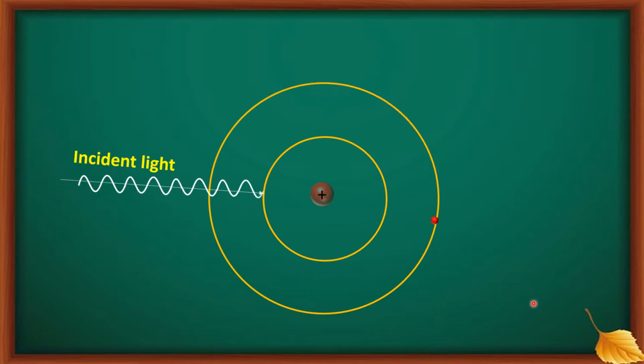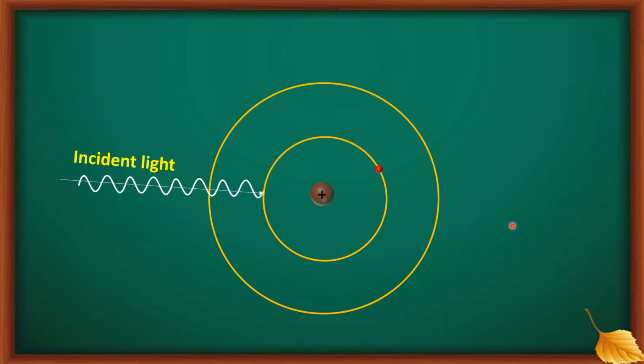The electron has jumped from this energy level to this energy level, but it no longer stays there in the excited state. It has come back to its original state, ground state, leaving some energy. Again it has jumped to higher energy level. Again it is coming back.